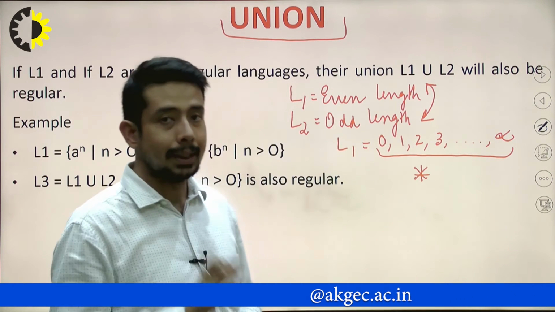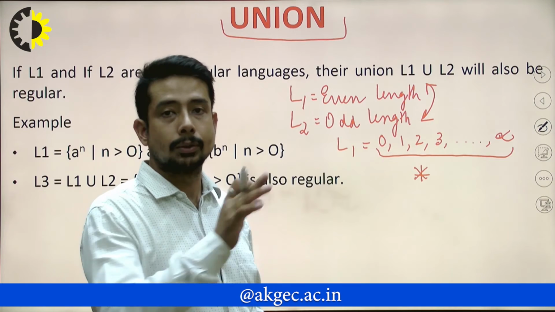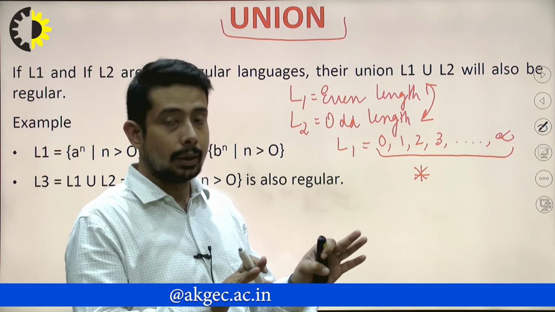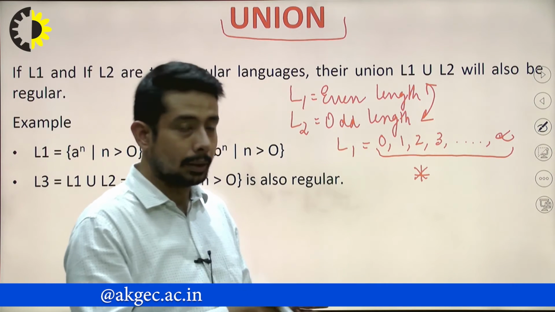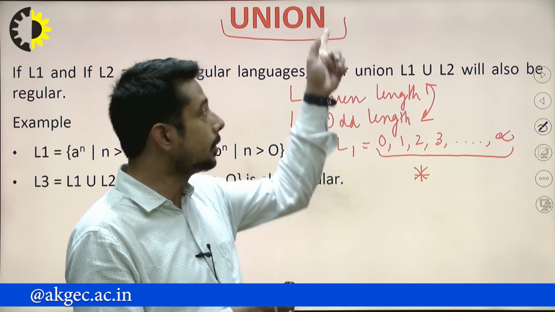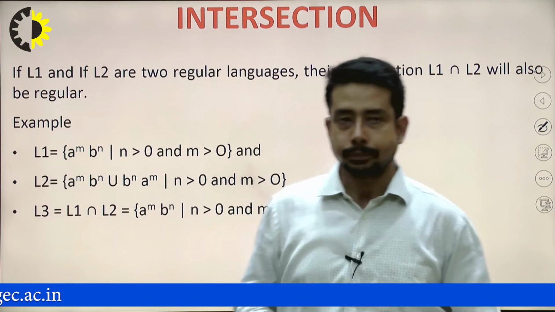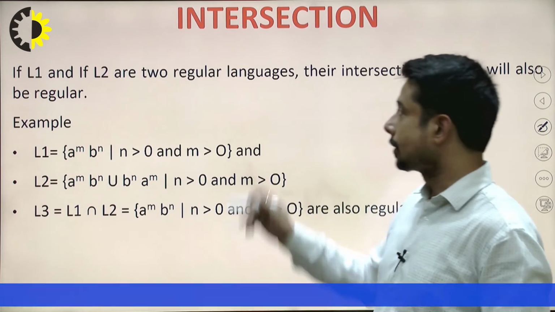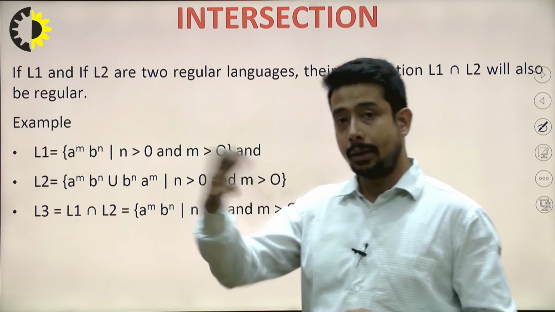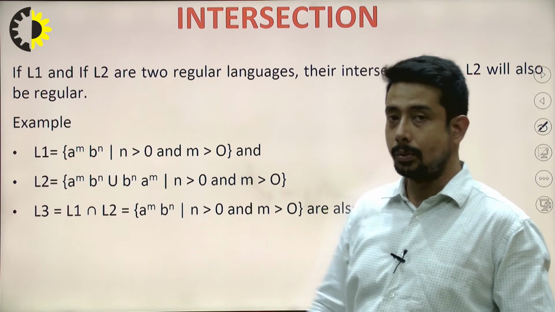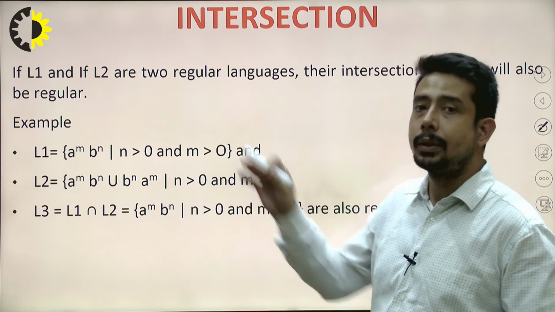That means we can say that regular language is closed under union, or rather, we are not talking about regular language as such, we are talking about finite automata. Finite automata is closed under the union operator. Okay. Let's come to the next concept. The same concept you will be able to learn in regular language also in unit number 2, but here we are trying to relate it with finite automata.